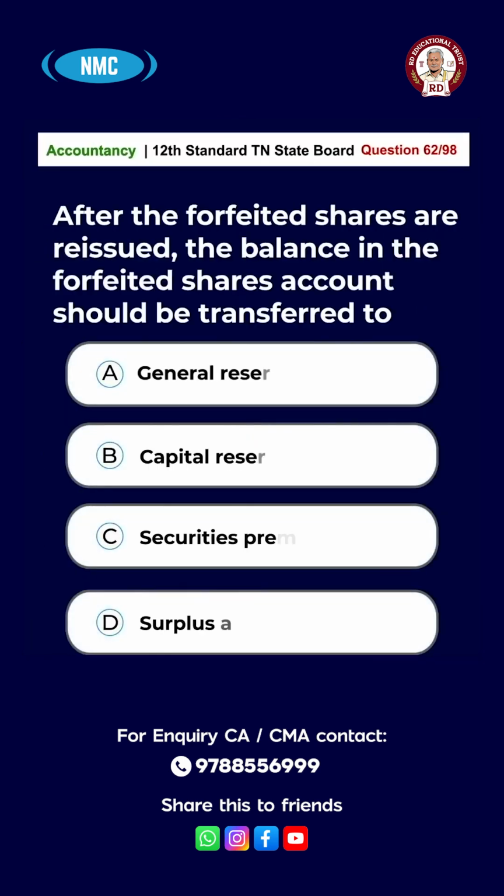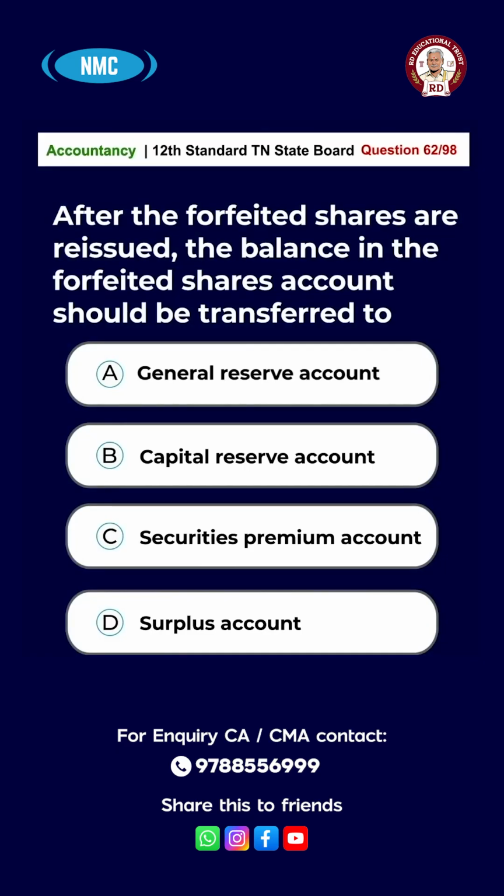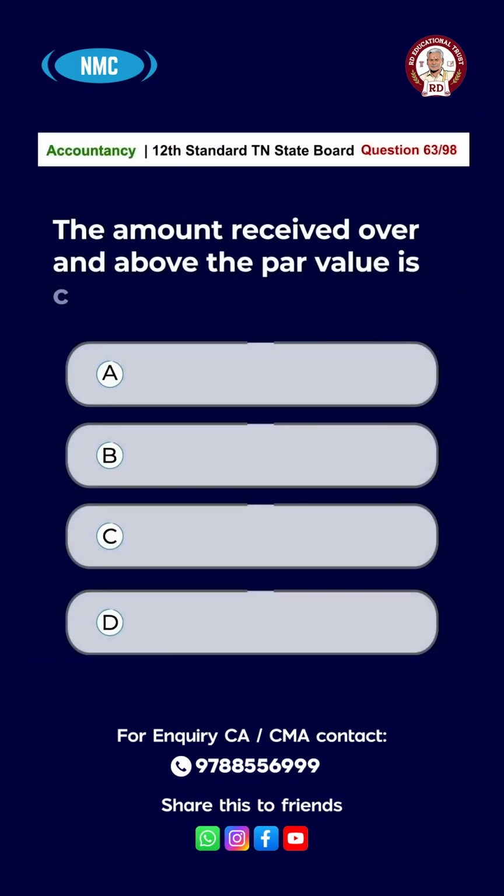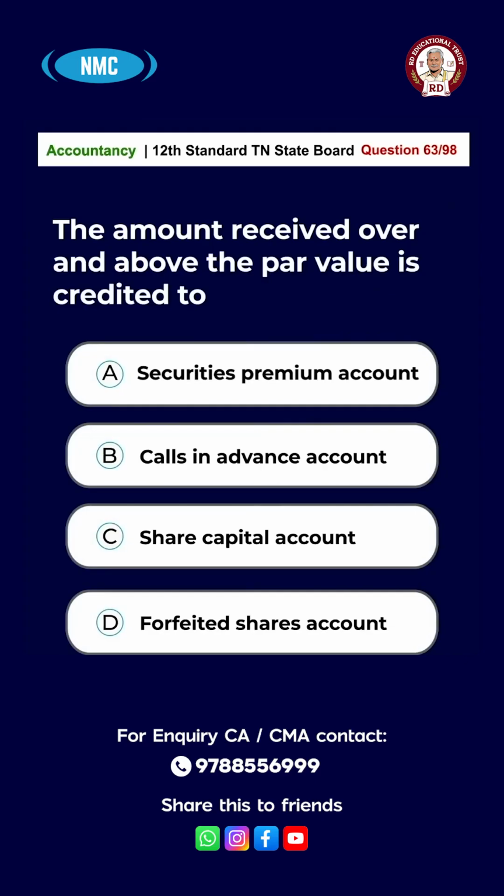Question number 62. After the forfeited shares are reissued, the balance in the forfeited share account should be transferred to A, general reserve account, B, capital reserve account, C, securities premium account, D, surplus account. The answer is option B, capital reserve account. Question number 63. The amount received over and above the par value is credited to A. Securities premium account, B. Calls in advance account, C. Share capital account, D. Forfeited shares account. The answer is option C.